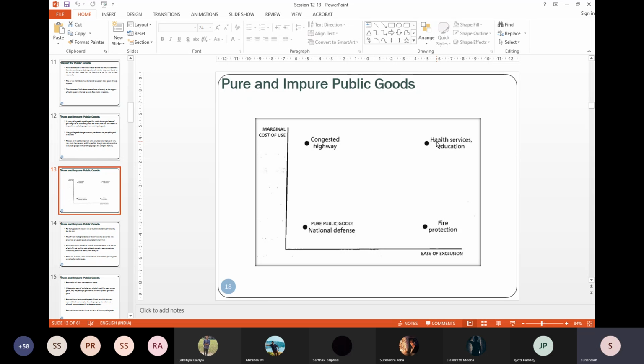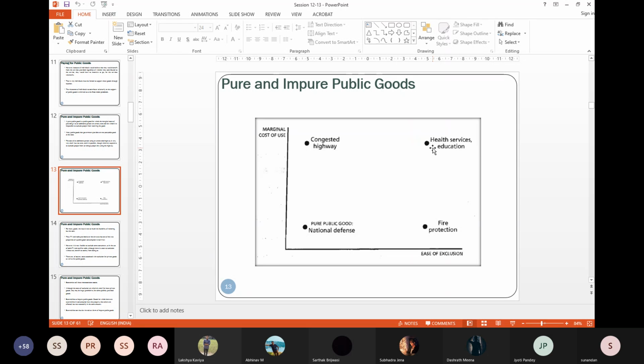I can exclude, that does not mean I should exclude. When I'm talking about ease of exclusion, I mean with ease I can exclude. Whether I should or not, that depends on a lot of things, including the point you made, the tradition.